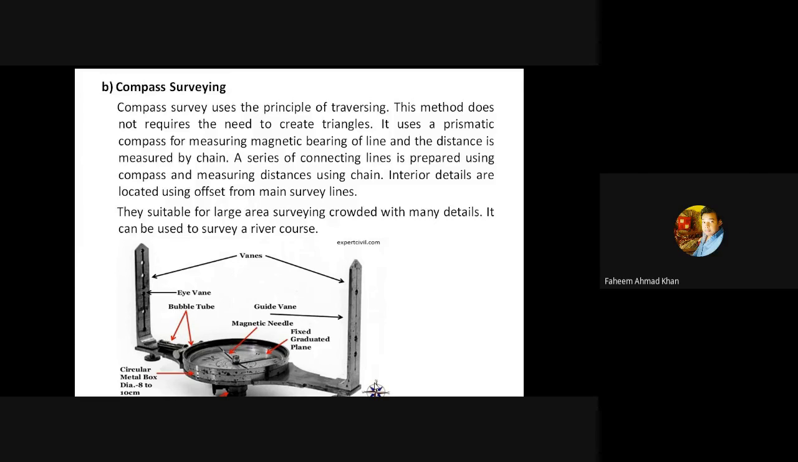A series of connecting lines is prepared using compass, and measuring distances using chain. The angles are measured by this compass, and the distances are being measured by the chain which you studied previously. Interior details are located using offsets from main survey lines. They are suitable for large area surveying crowded with many details. It can be used to survey a river course where you have a river body.